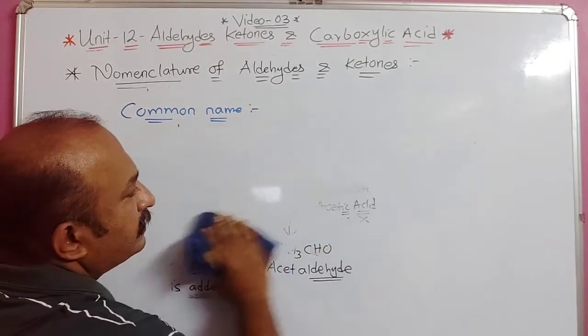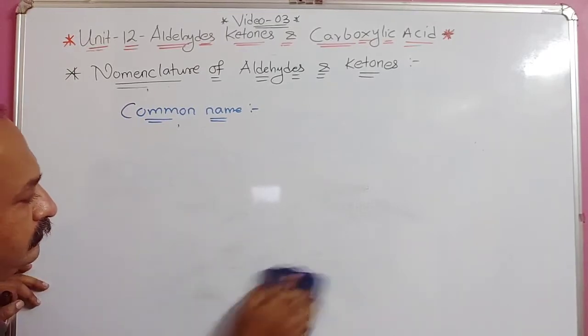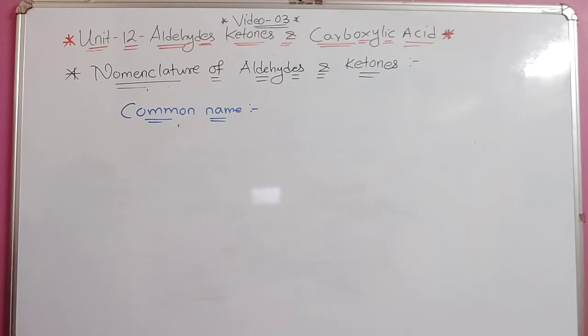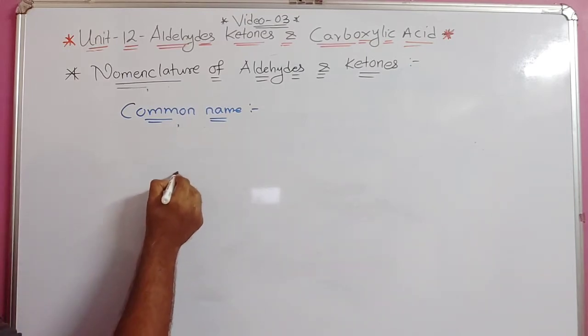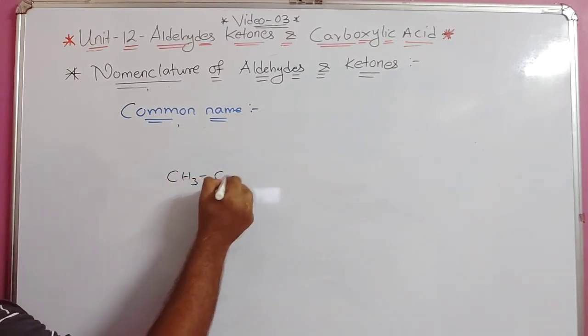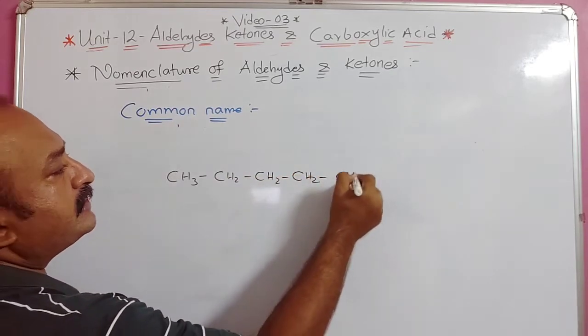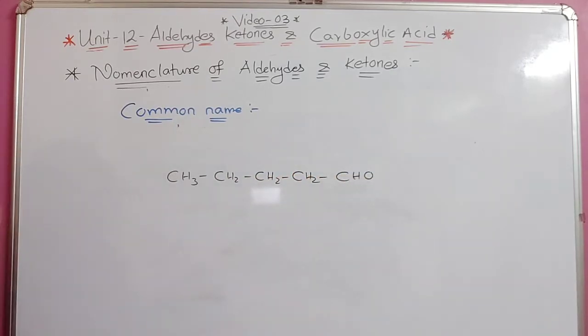Suppose you take another example, written like this: CH3, CH2, CH2, CH2 and CHO. Understood?